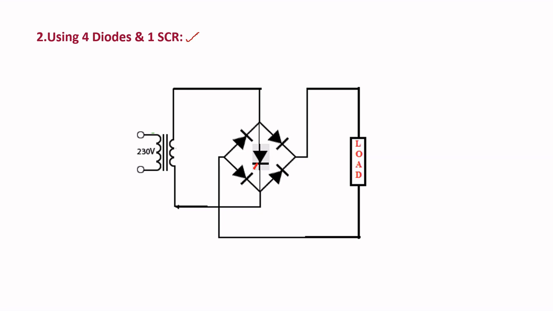And coming to the second configuration, that is using 4 diodes and 1 SCR. This is the construction of the second configuration. In this, these are the 4 diodes D1, D2, D3 and D4, and this is our thyristor. For this bridge configuration, we apply the AC voltage, and here we connect the load. At the load we are going to get the variable AC voltage, and here we apply the fixed AC voltage. This is the second configuration of single phase AC voltage regulator.